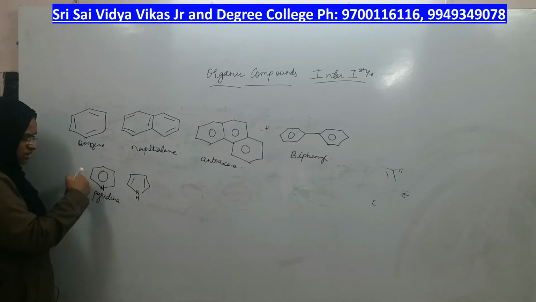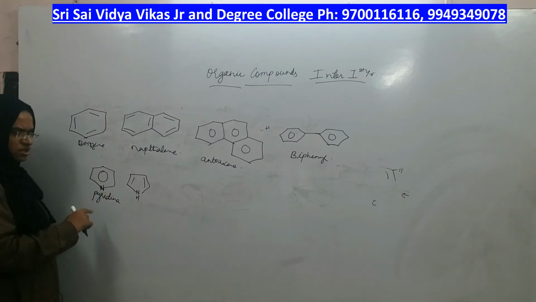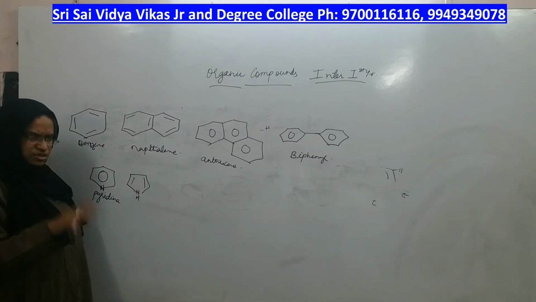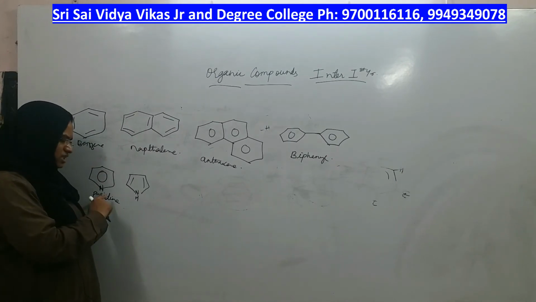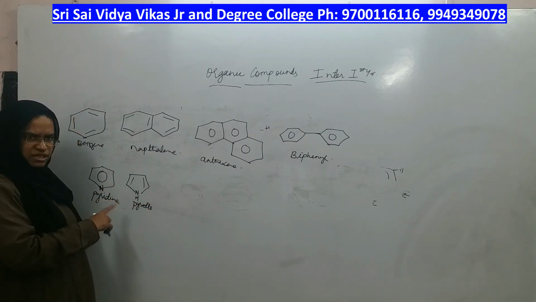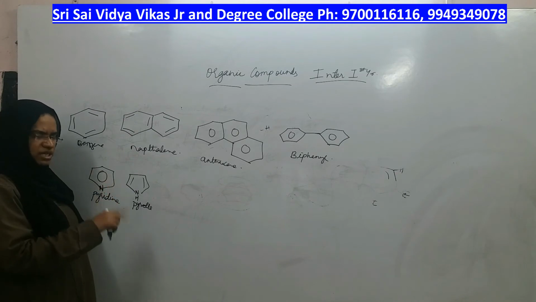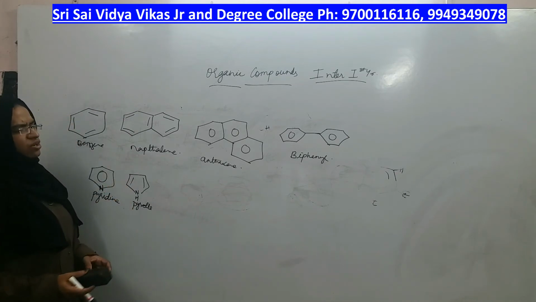No. It is a 6-membered ring, but nitrogen is present, not carbon. That means the C6H6 ring is not there. So it is non-benzenoid. Is it having aromatic nature? Yes. Non-benzenoid, aromatic. How about the next? Is there any benzene ring? No. Is it aromatic? Yes. Non-benzenoid, aromatic compounds. Right? These are all the aromatic compounds.